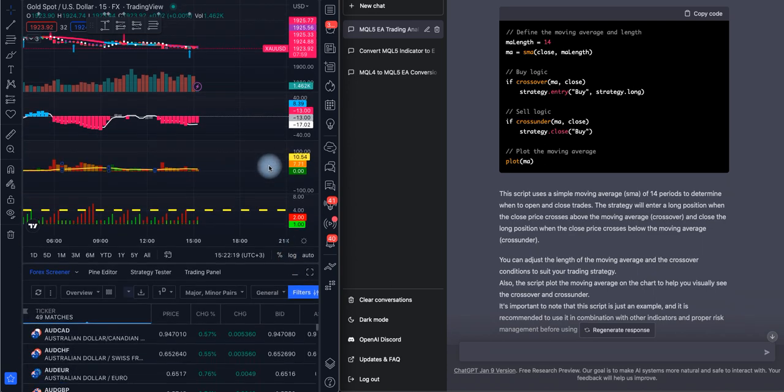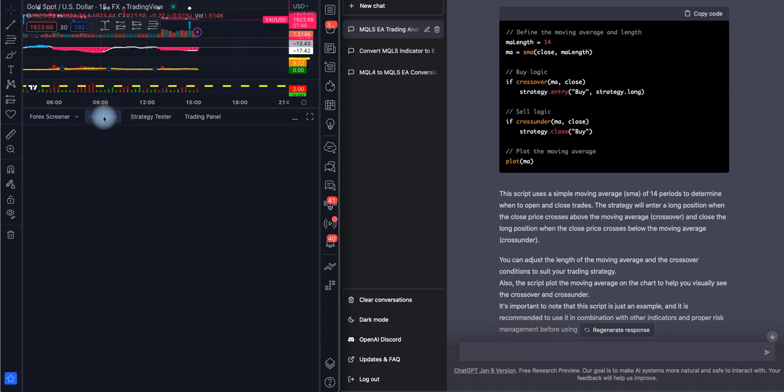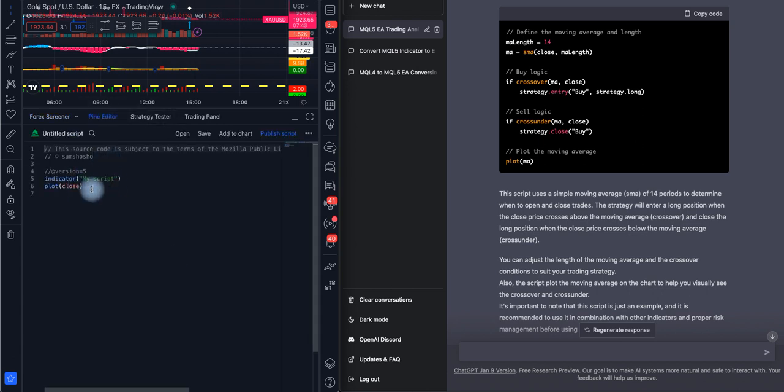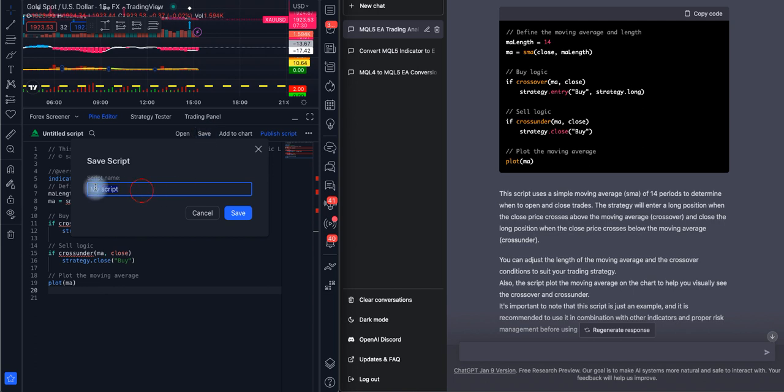Let's expand this a bit and say, okay, I want to write a code here. So Pine editor. And I will take this off because we already have this line, and paste this code. Now I'll go and hit save, which means compile this. Save. Let's see if it actually compiles. Okay, I will name it test